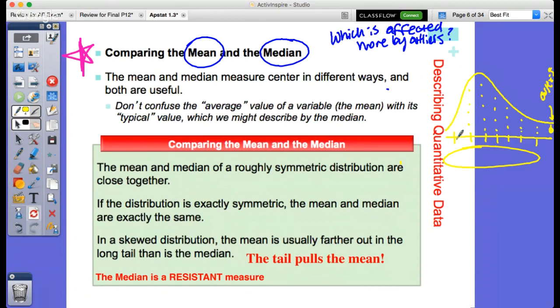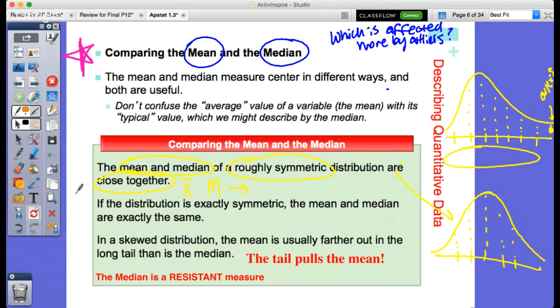Well, a couple of things that we got to understand. If we had a mean and median related to a roughly symmetric graph, so let's say we've got, instead of a skewed graph, something that's approximately normal or approximately symmetric. And as we look at this, we have our data here that's approximately normal. Where would the mean and median be? Well, if it's approximately normal, we would expect the mean, X bar, and the median, capital M, to be approximately the same, or we would say it's close together, okay?